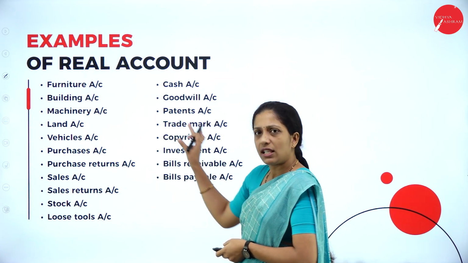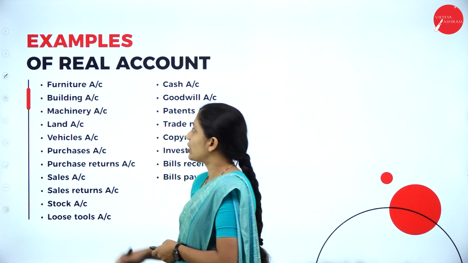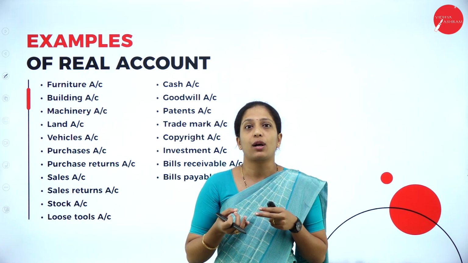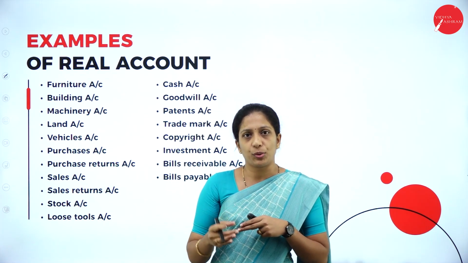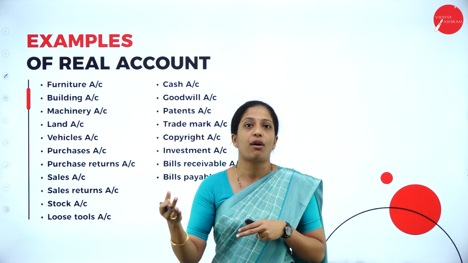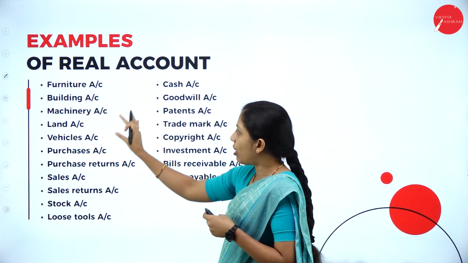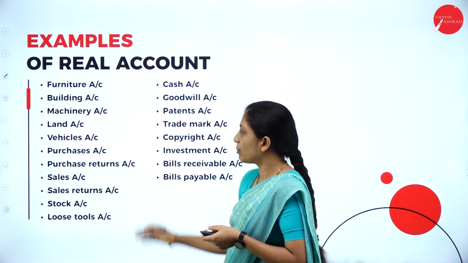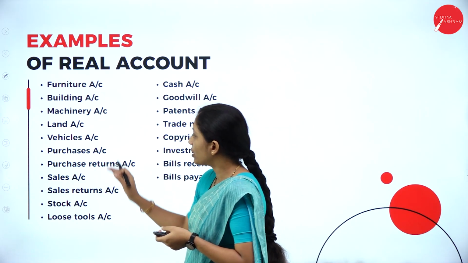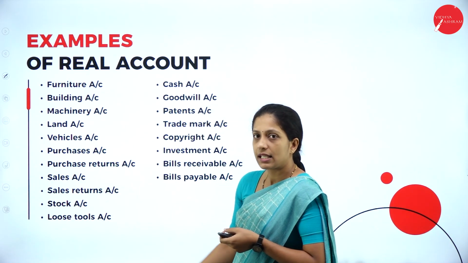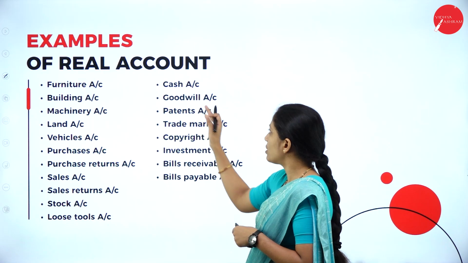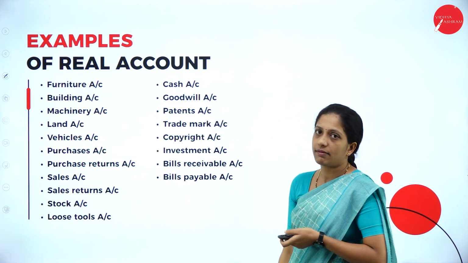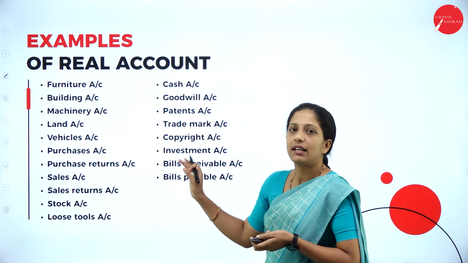You can see these are all properties of the business, like furniture account, building account, machinery account. This is important because you might get a question for 10 marks, where they'll give you a few accounts that you have to classify into real, nominal and personal. These all come under real account, that is, properties of the business: furniture, building, machinery, land, vehicles, purchases, purchase return, sales, sales return, stock, loose tools, cash, goodwill, patents, trademark, copyright, investment, bills receivable, bills payable. So these are all real accounts.